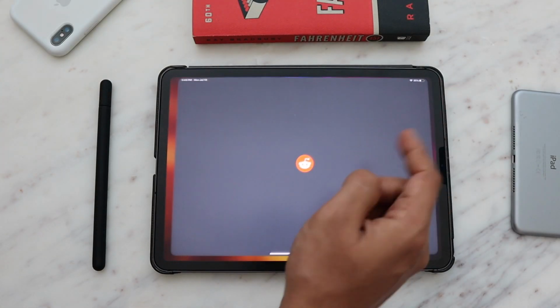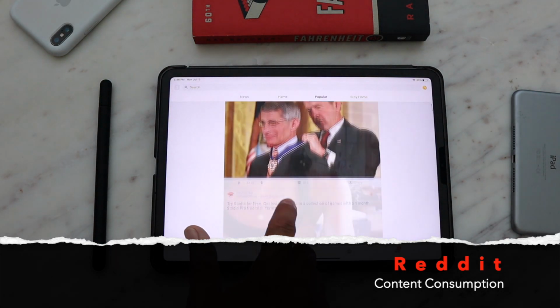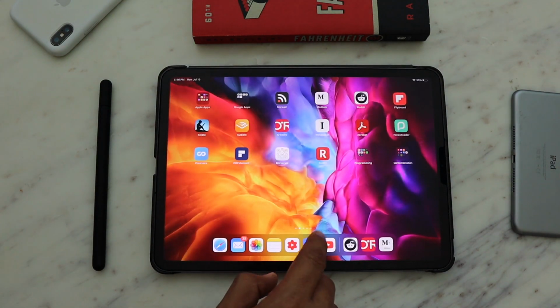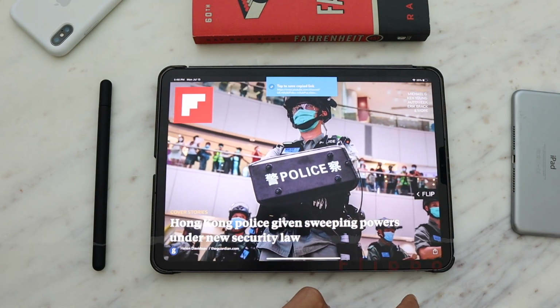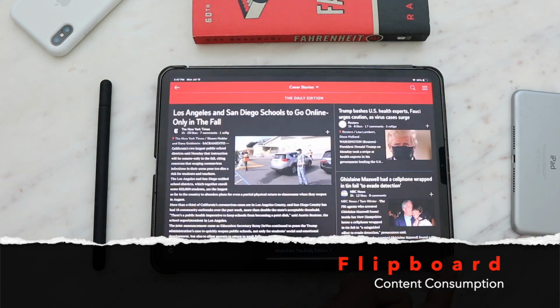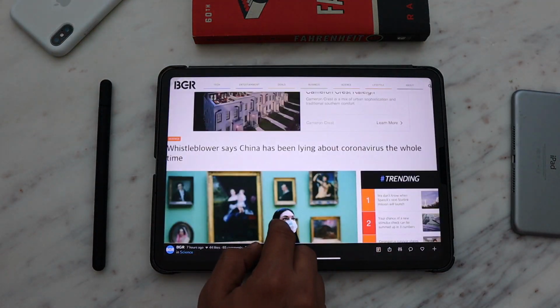Next is Reddit. Obviously, it does not need any introduction. It is a very famous app for current events or to see what is currently going on in the world. And to stay up to date with the current affairs, I use this app called Flipboard. It is a very simple app. You just need to flip the cards to read the news, what is currently going on.